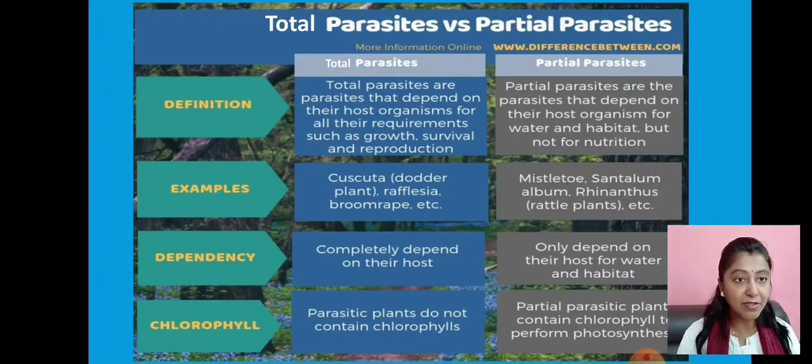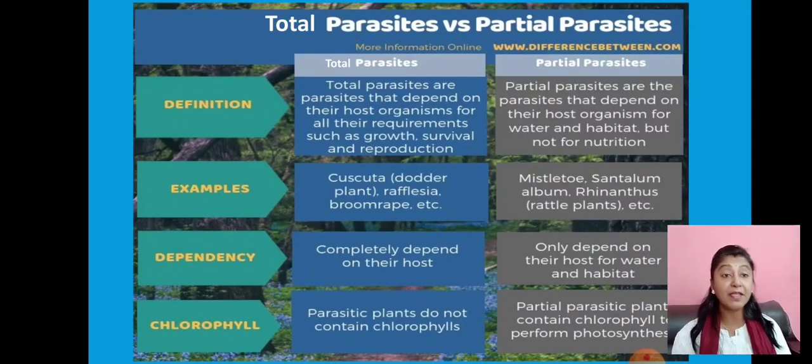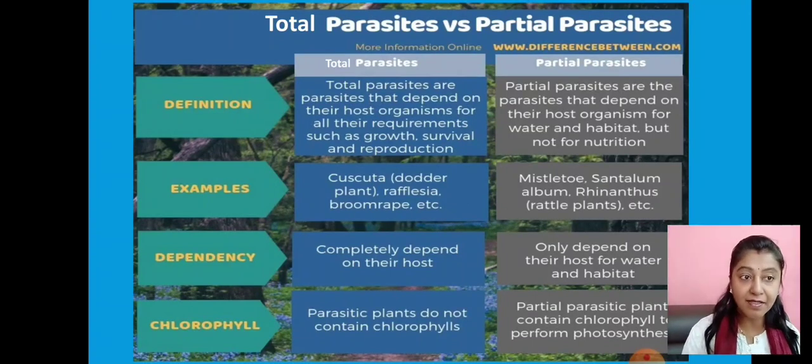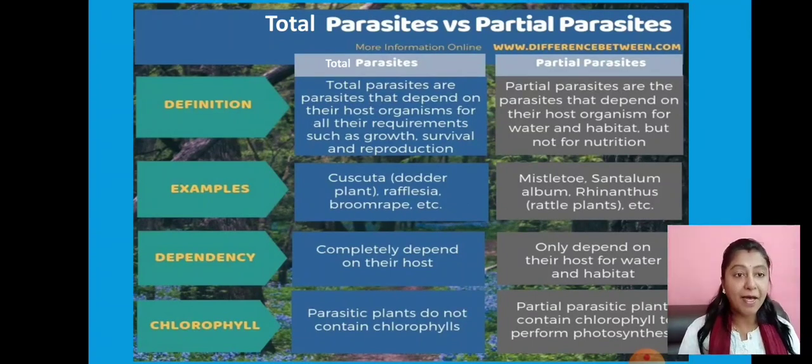Examples are mistletoe, santalum, rattle plant, etc. Habitat is the place where the plant grows. Maybe they are growing on another big plant, taking its support. Partial parasitic plants contain chlorophyll, so they can perform photosynthesis on their own. But for photosynthesis they require water, and they get water from the host plant. That is the reason they are partial parasites.